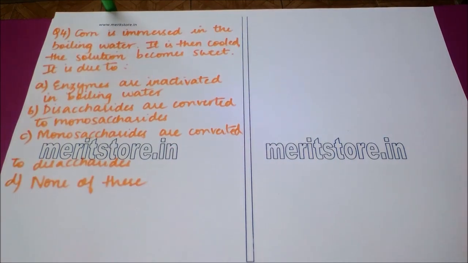Question is, corn is immersed in boiling water. It is then cooled. The solution becomes sweet. This is due to option A, enzymes are inactivated in boiling water. Option B, disaccharides are converted to monosaccharides. Option C, monosaccharides are converted to disaccharides. Option D, none of these. The correct answer to this question is option B, which is disaccharides are converted to monosaccharides.